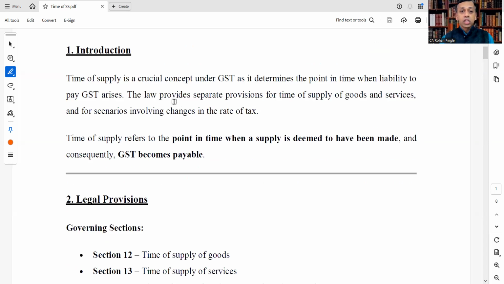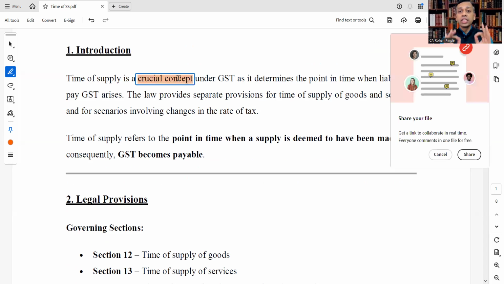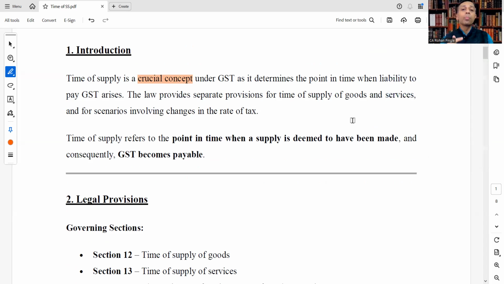Time of supply is a crucial concept under GST as it determines the point in time when the liability to pay GST arises. This is very important because when we have to charge GST, when GST becomes liable, has to be decided. These are the provisions which tell us when GST is liable.